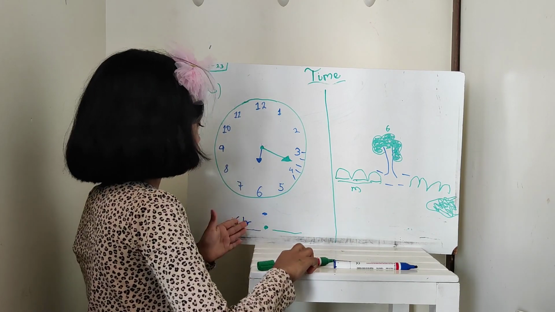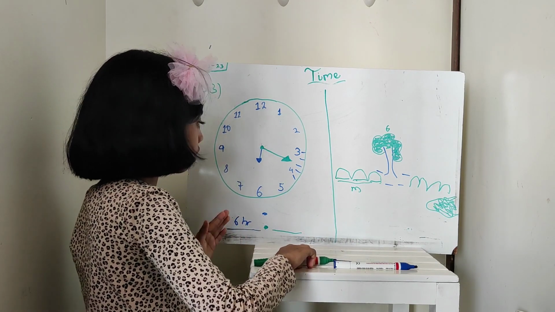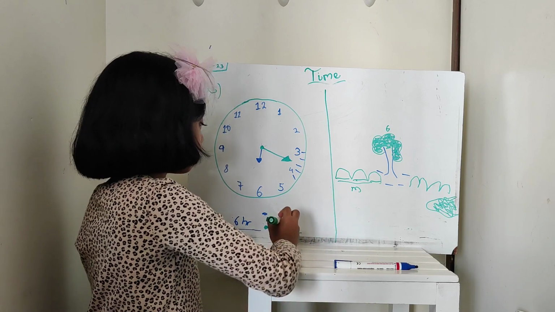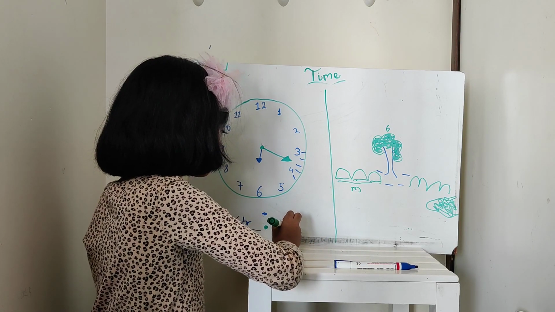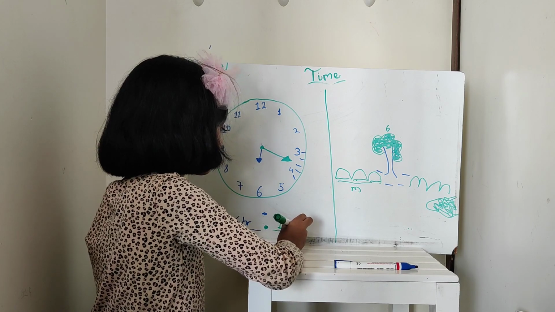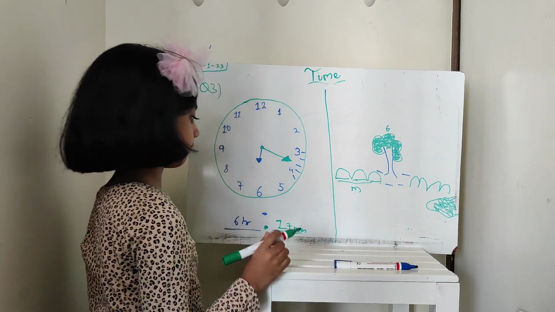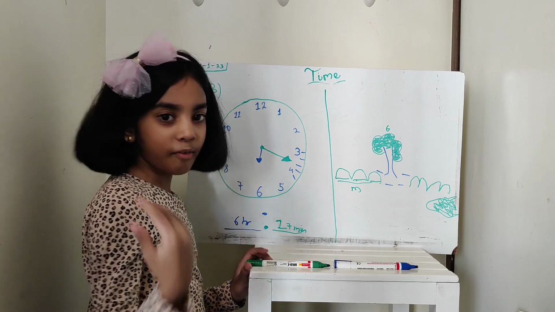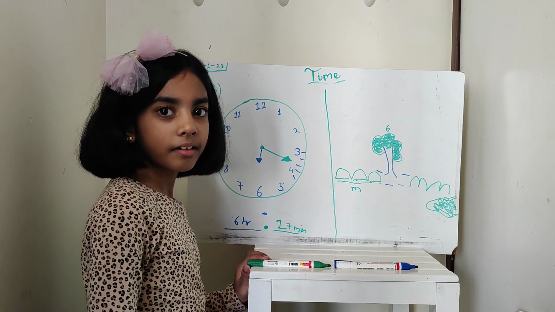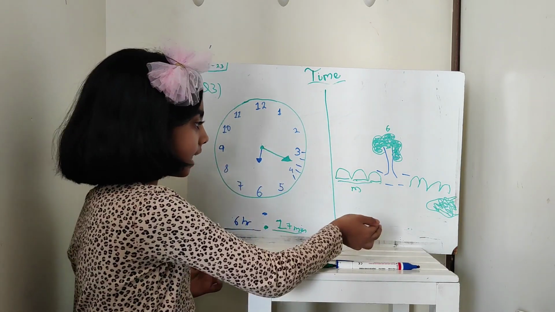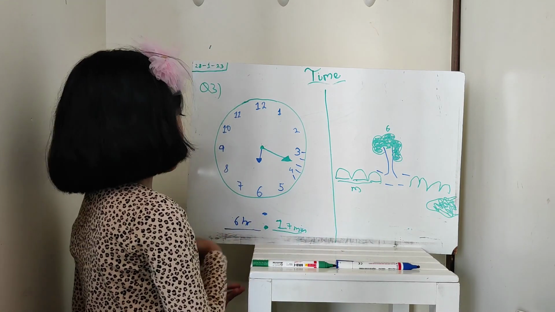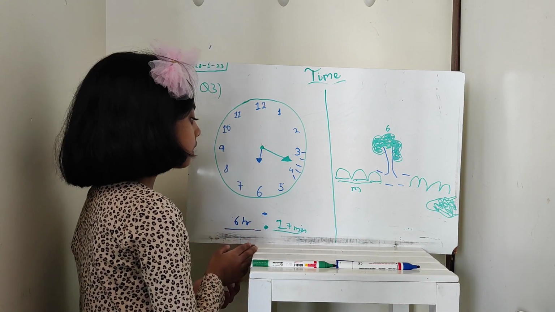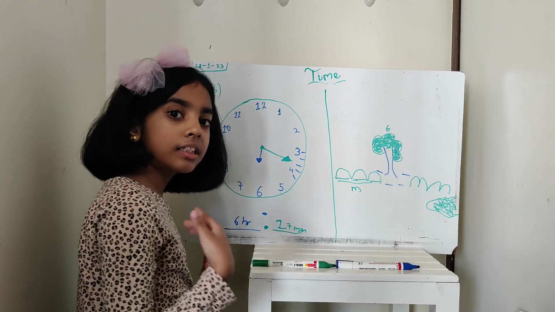So 6 o'clock, 17 minutes. Now do you understand? Just like this example, we can say this example as 17 minutes past 6 o'clock.